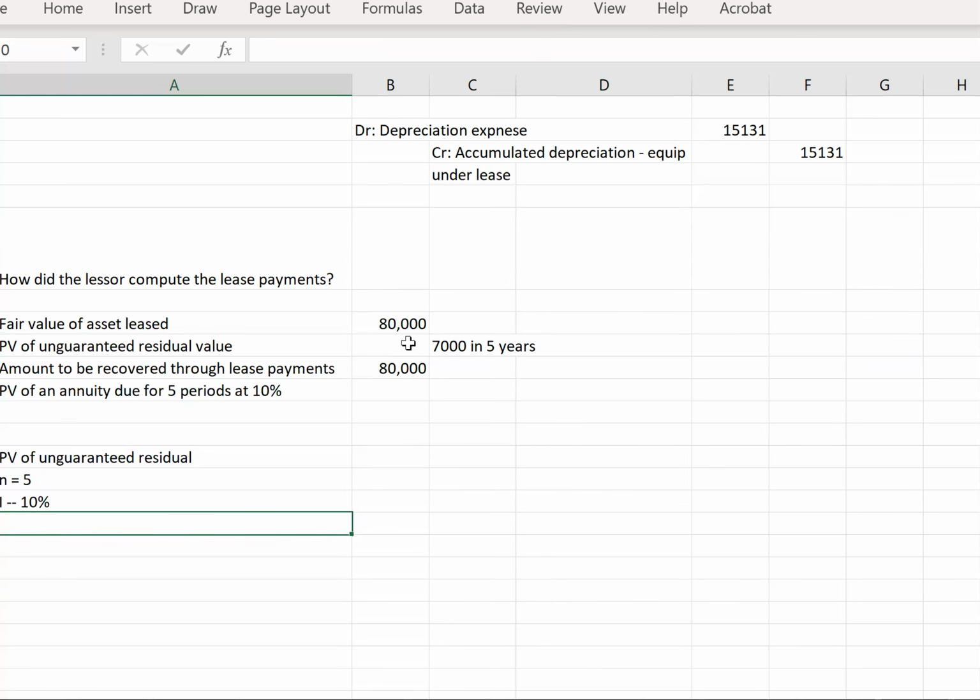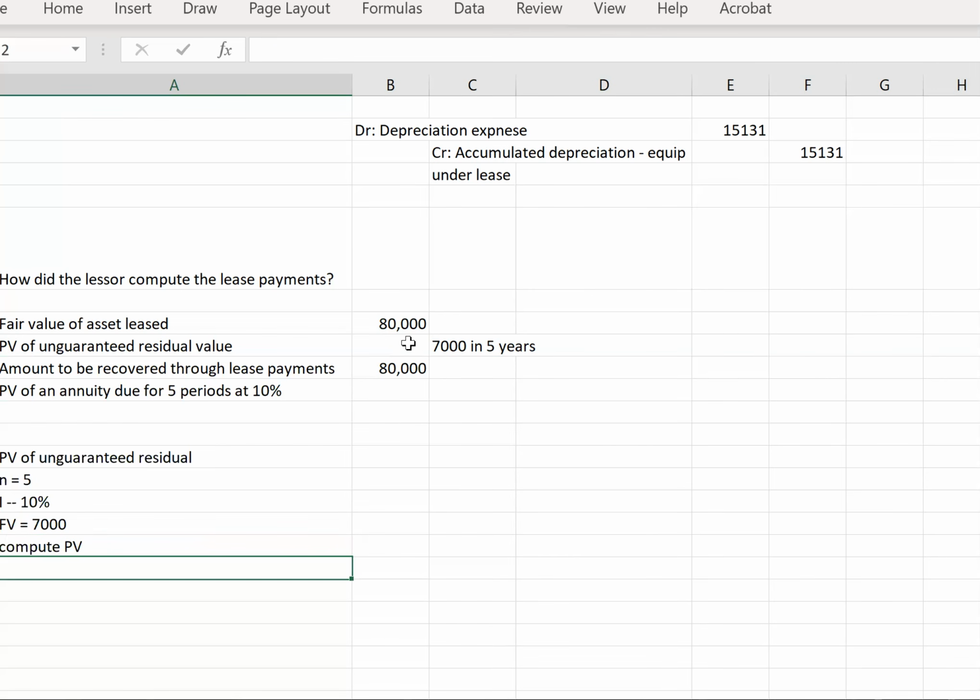N is going to be 5, I is going to be 10. The future value is going to equal 7,000. And the present value is, compute present value. So let's give that a go.